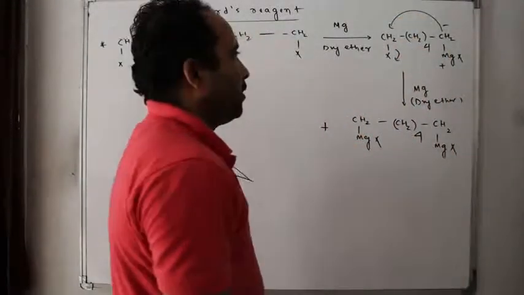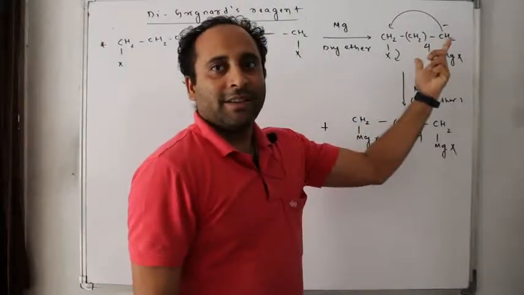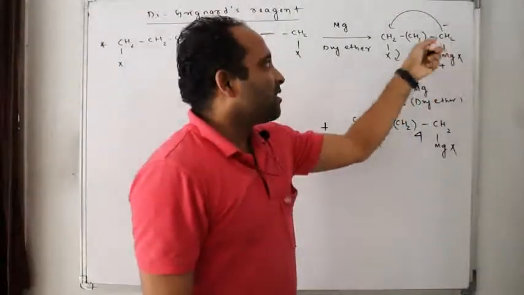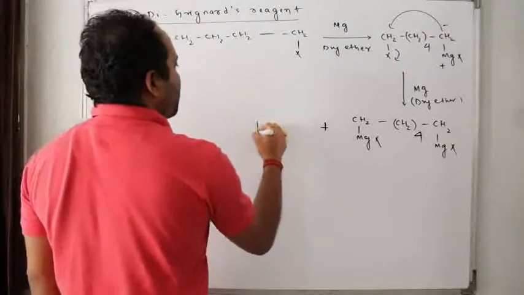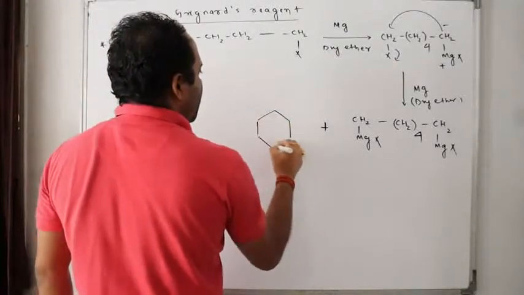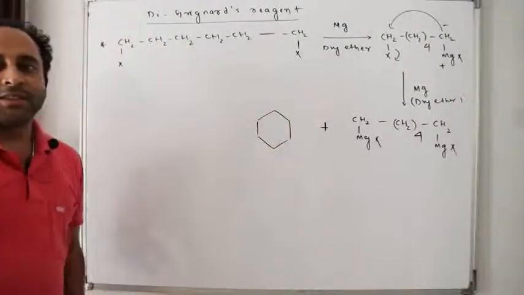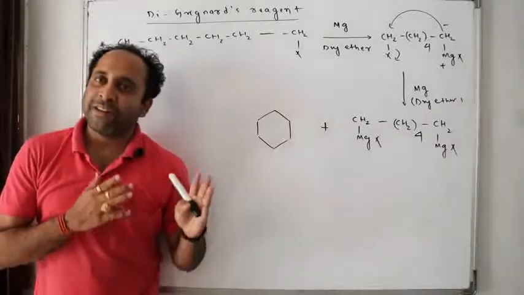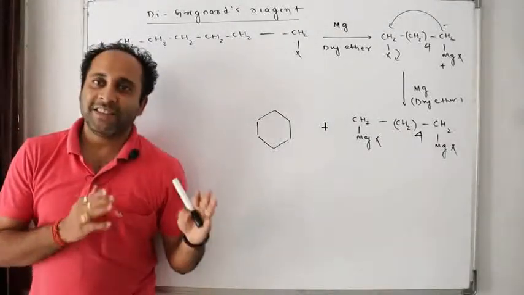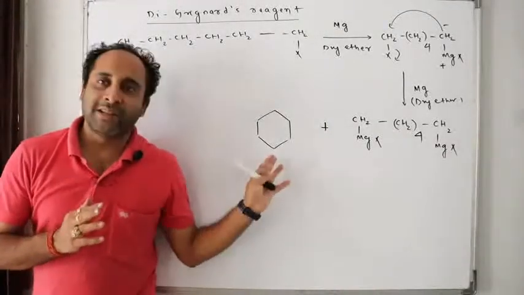So yes, isn't it? We know these reactions. So what will be formed? A 6-membered ring will be formed. Clear? So these are some methods of preparation of di-Grignard reagent. These are quite unstable, but this is stable.